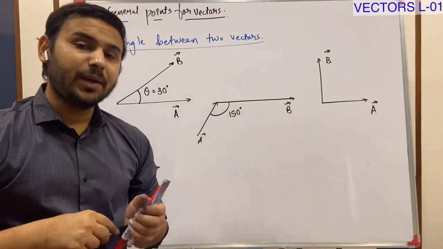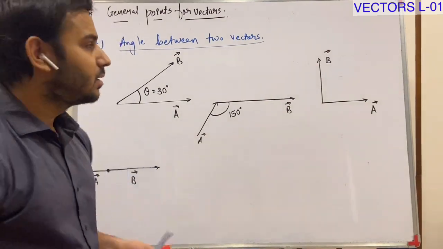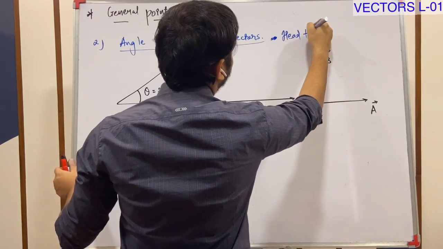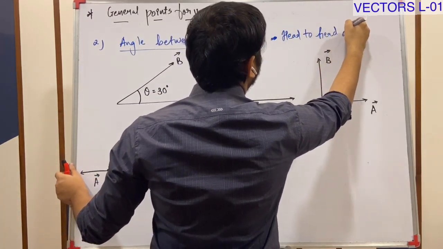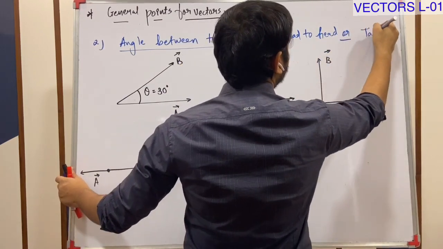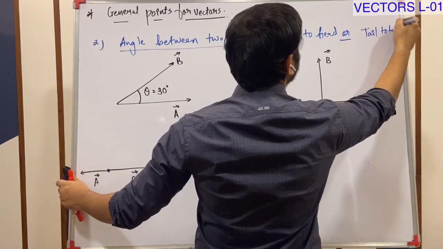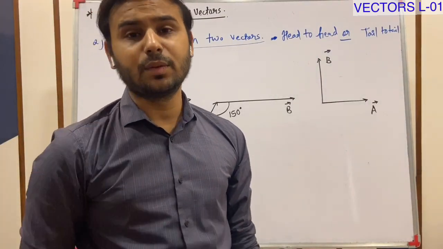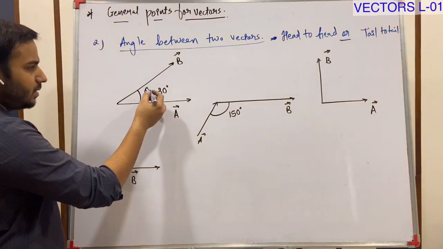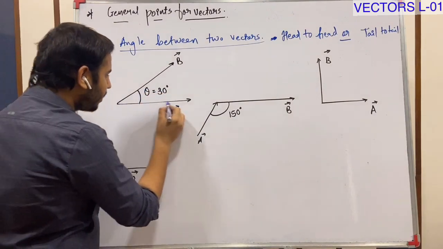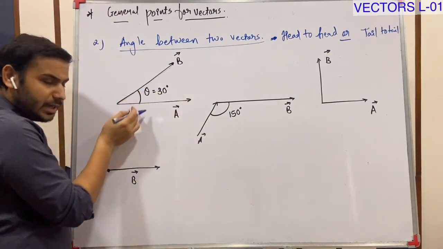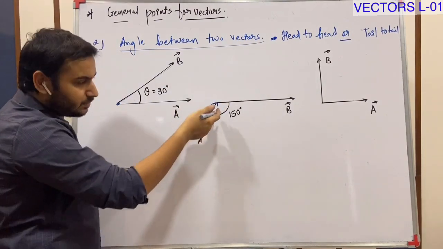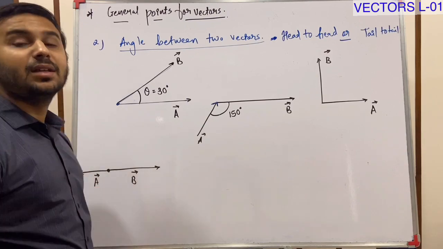Now how to find the angle between vectors? You need to find the angle head to head or tail to tail. Either you need to find the angle between them head to head or tail to tail. Here I can clearly see this theta is 30. This is the angle between tail to tail. Now this is head of A and tail of B. You cannot say the angle is 150.